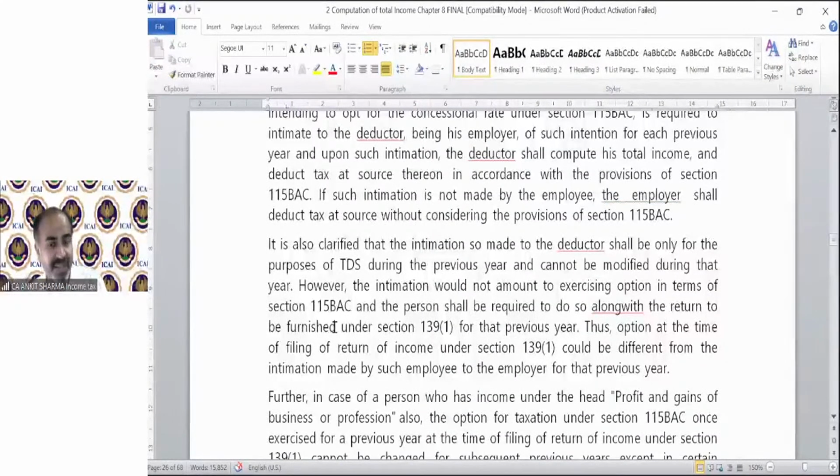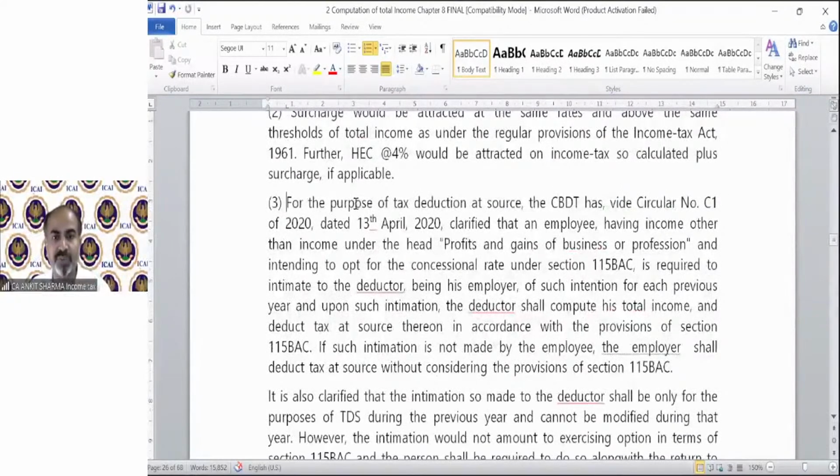And if it is not a business, then you can change the option. Again, it's a very good provision for the salaried employee that if your TDS has been deducted as per section 115 BAC, at the time of filing of ITR, you can change the option into normal payment of tax. That TDS deducted will be allowed as prepaid tax to you. These are the theoretical provisions.